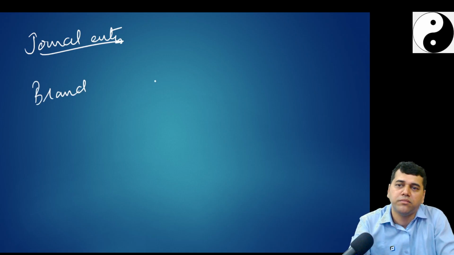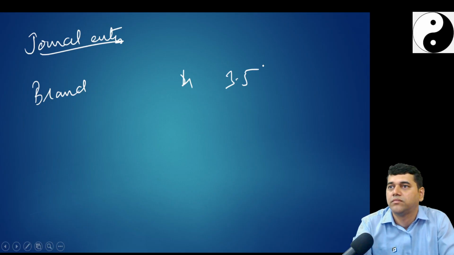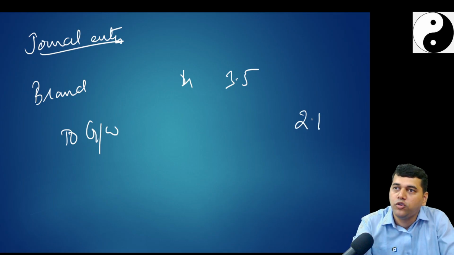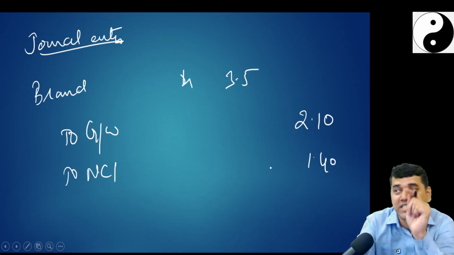So, what is your accounting entry? Can you tell me the journal entry? Which account debit? Brand or customer relationship. Brand account debit. How much? 3.5. Straightforward. Goodwill how much? 2.10 to NCI 1.40. Why? Because you followed a partial goodwill method.